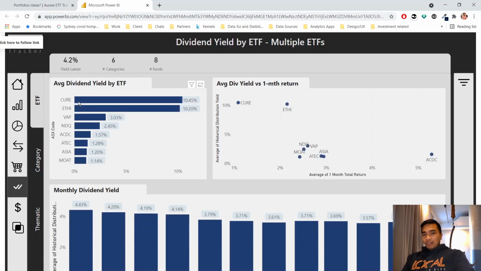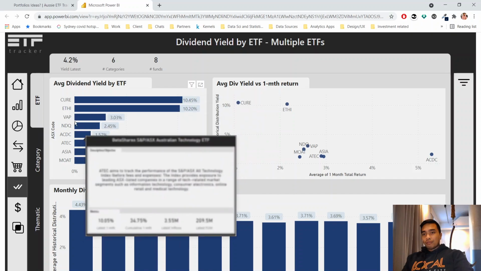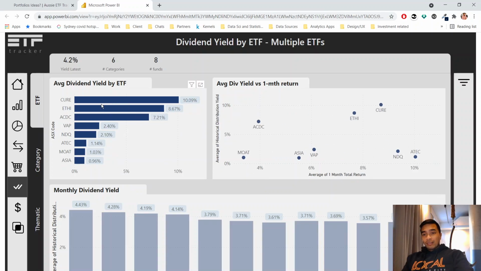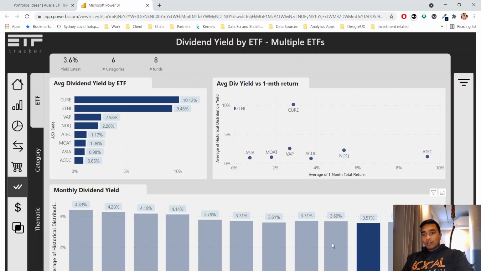For those that are interested in distributions or dividends, they call them distributions in ETF world. We can see here which ones have given us the most average over the 12 months, and it's been Cure and Ethy. But in the month of June, we can see Cure and Ethy there, what the percentages were, and how that changes over time.